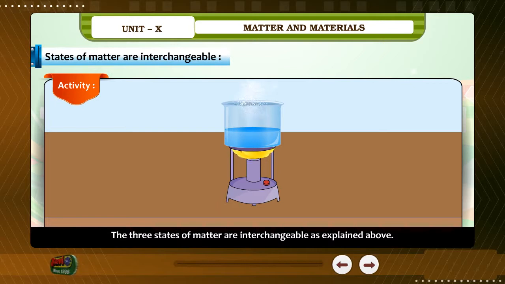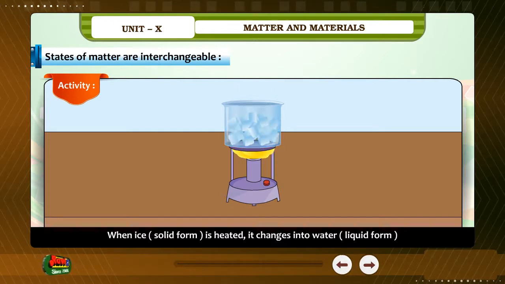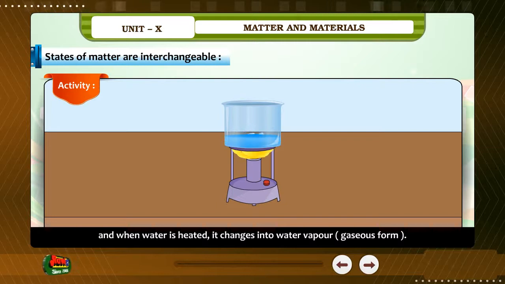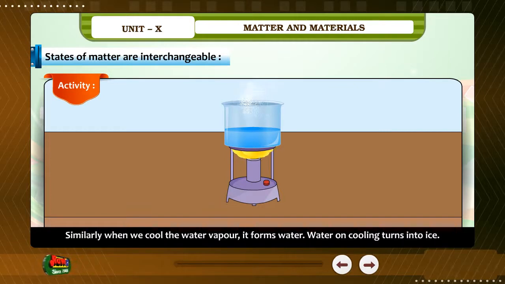The three states of matter are interchangeable as explained above. When ice, solid form, is heated, it changes into water, liquid form, and when water is heated, it changes into water vapor, gaseous form. Similarly, when we cool the water vapor, it forms water. Water on cooling turns into ice.